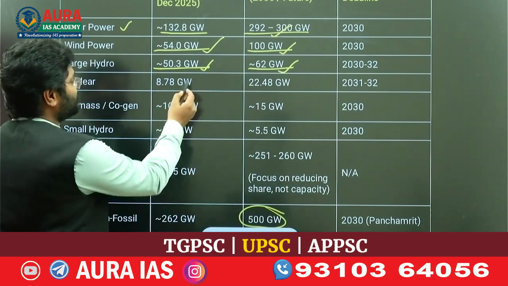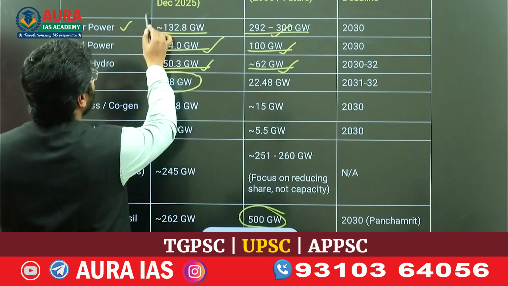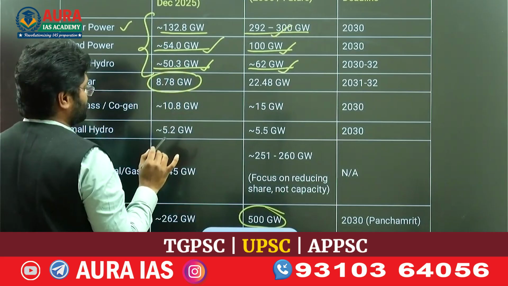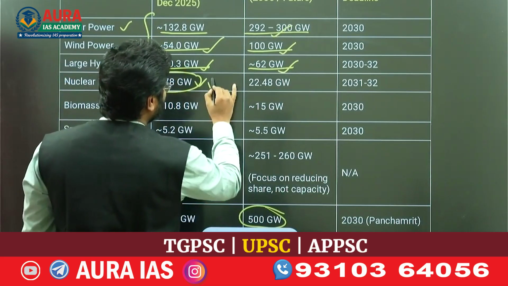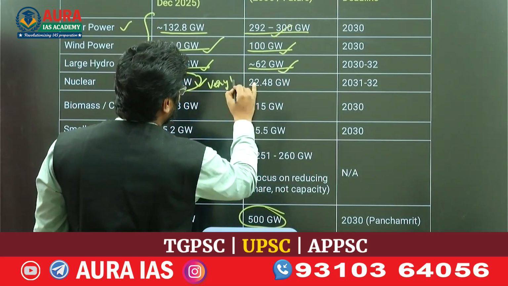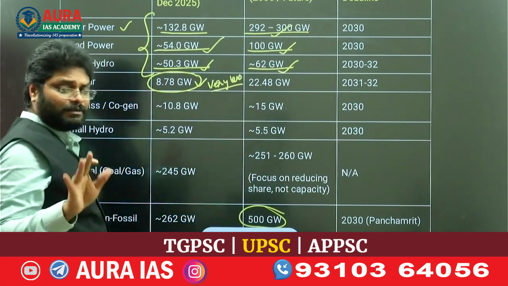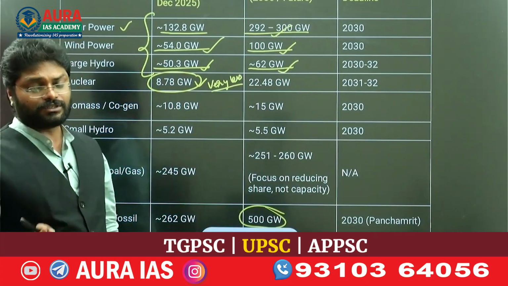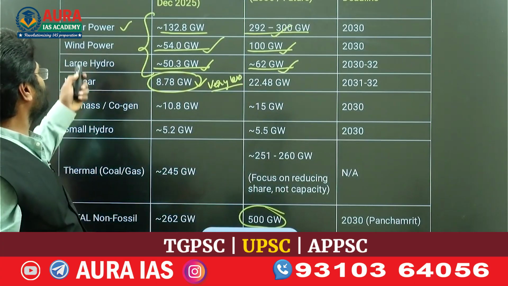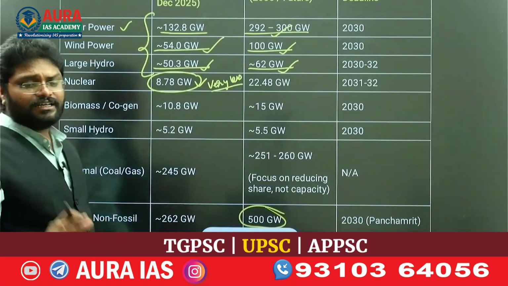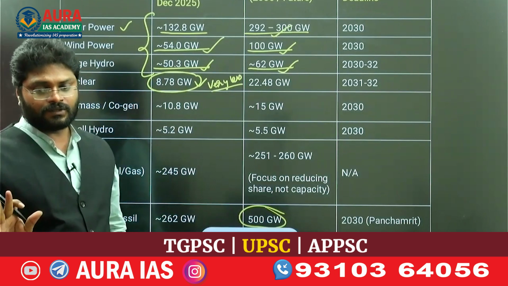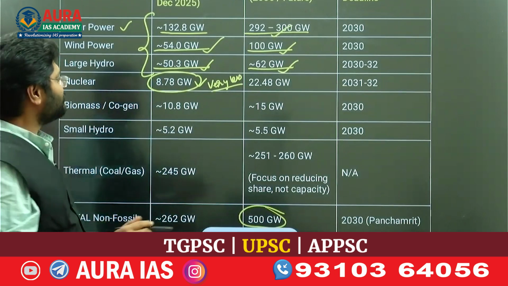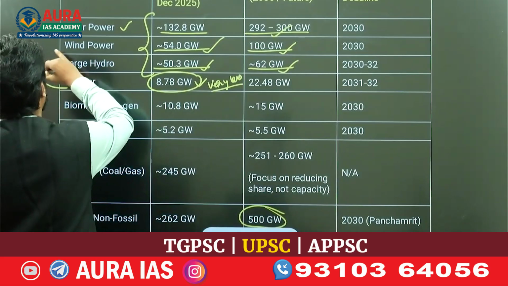And nuclear energy, when compared to all non-fossil fuels, is very less. You should remember that power generation using nuclear energy, when compared to solar, wind or hydro, is very cheap. But the only problem is the risks are higher.